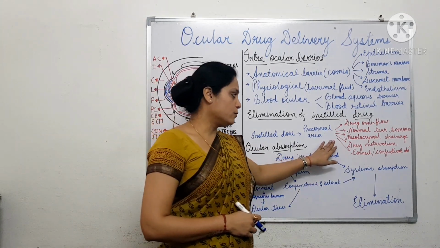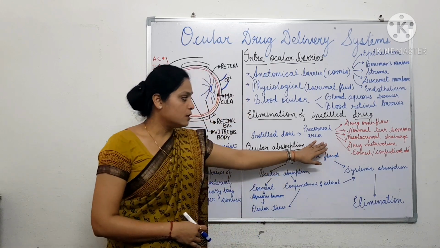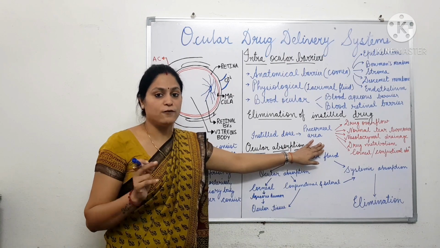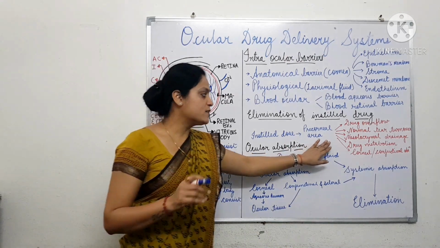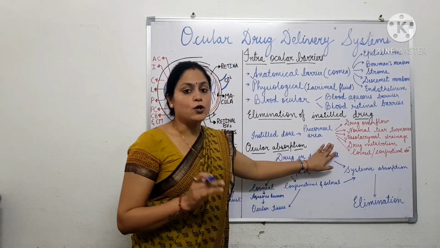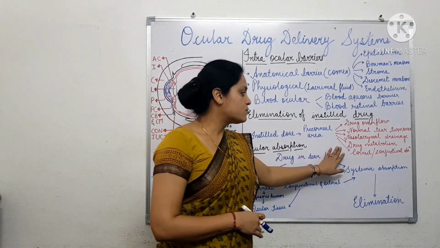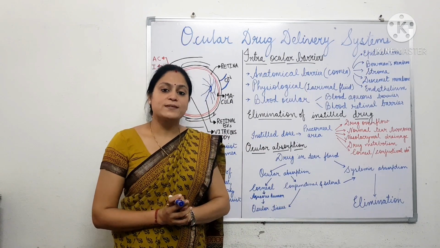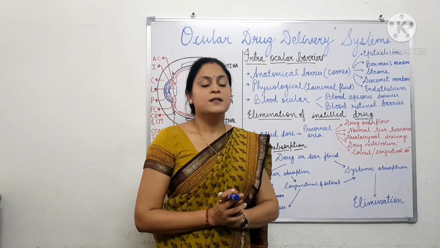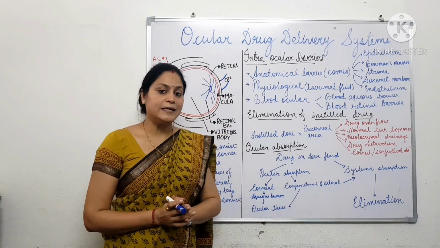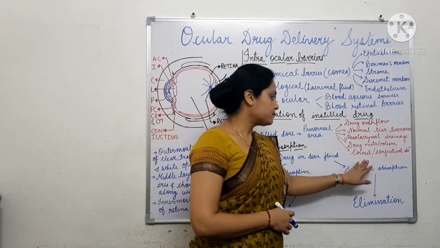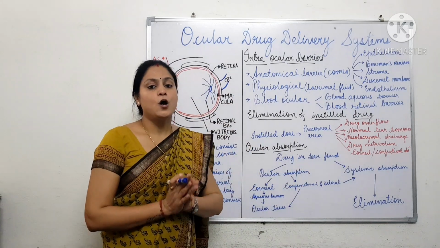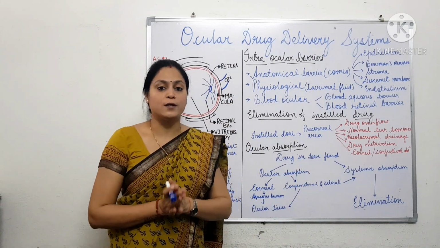So nasolacrimal drainage, which directly relates to the systemic absorption of the drug, always has to be taken into account, as it is not acceptable for ocular drug delivery. Then drug metabolism, due to the presence of certain enzymes in the eye which result in the metabolism of the drug. This also reduces the bioavailability of the drug. Then corneal absorption, which is the main objective of administration of drug into the eye.